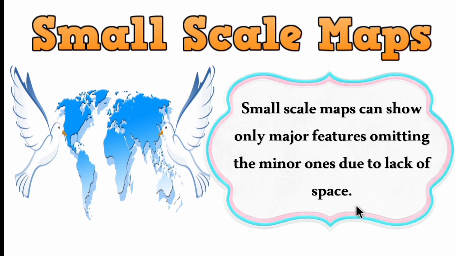So small scale maps show only the major features. For example, the world map. The world map is a small scale map. So it gives only the major features like the continents and major countries.